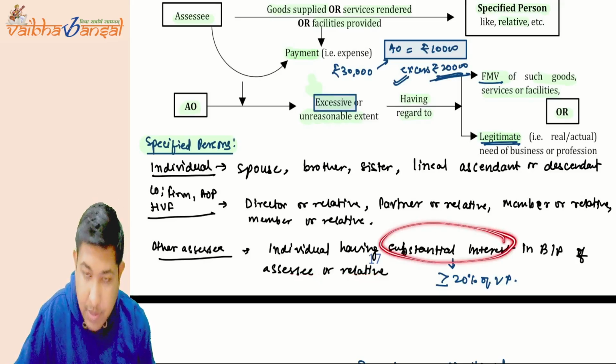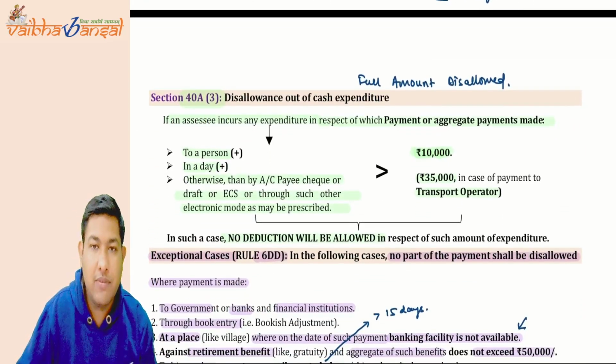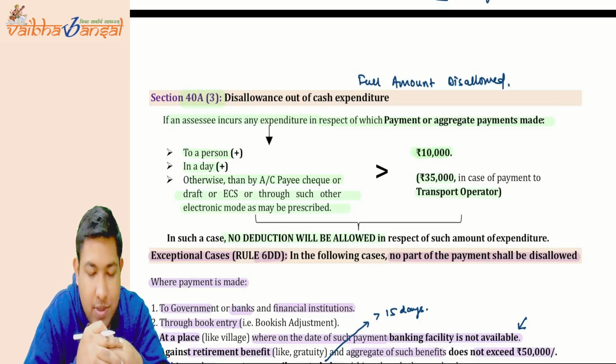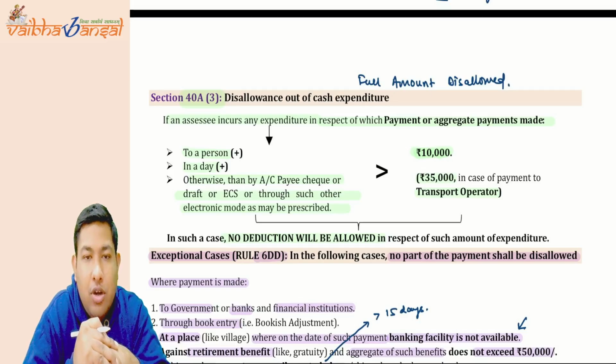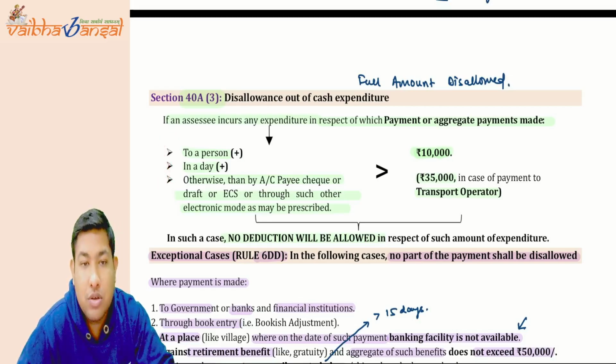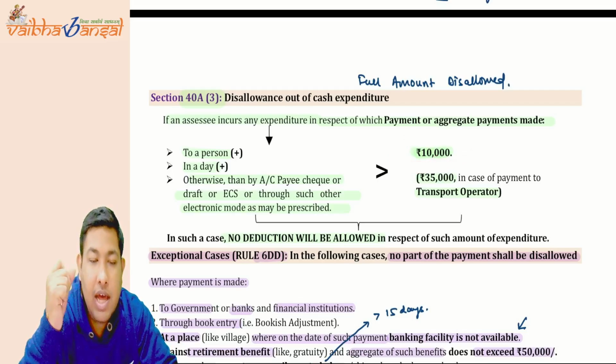Now what is the meaning of substantial interest? If 20% or more of the voting power is acquired, then substantial interest has been gained. Okay. Now 40A(3), disallowance out of cash expenditure. What they are saying is, this is the definition of actual cost itself. See, if it is exceeding 10,000 rupees, then the full amount should be disallowed to you.